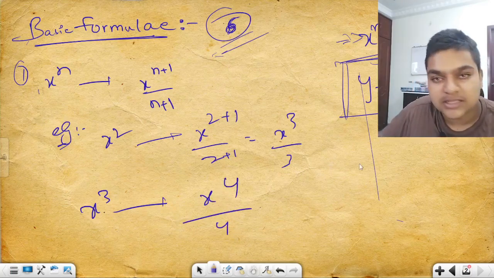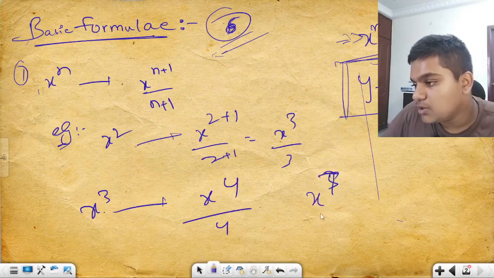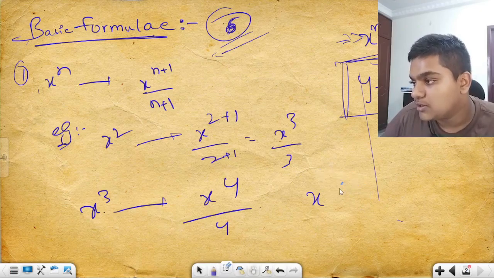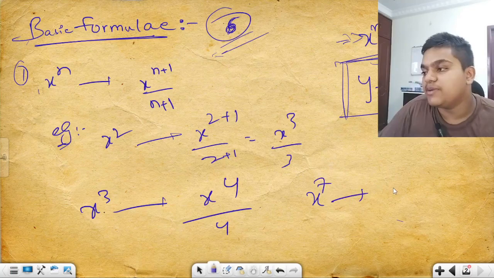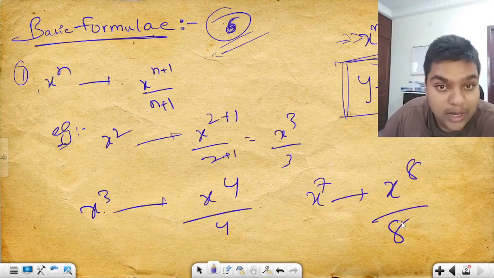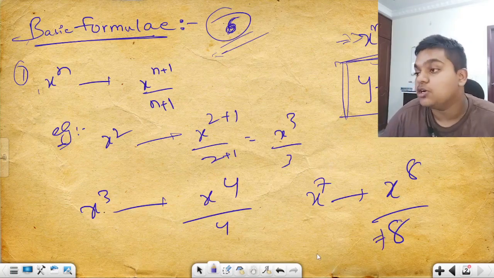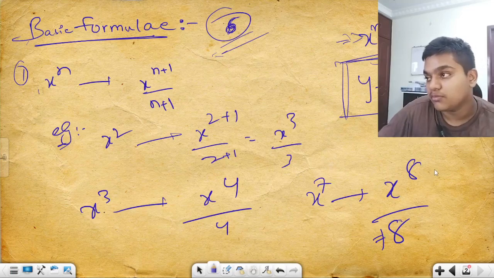If it is x to the power 7, then it becomes, come on, fast, simple. You have to just increase the power by 1 and divide it by the increased power. That is the thing.